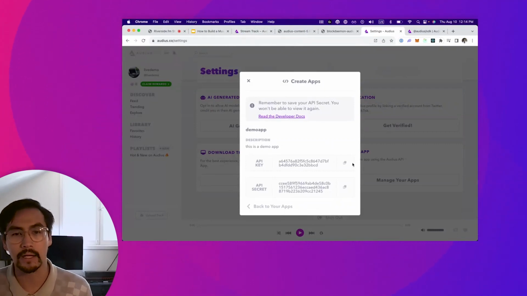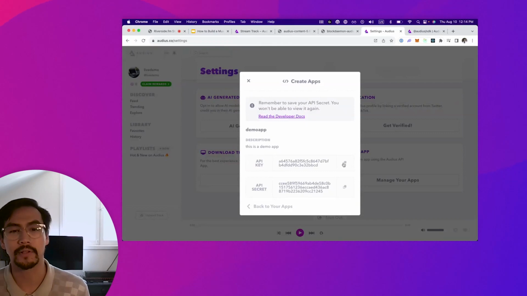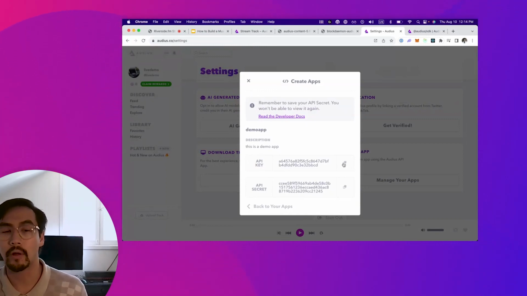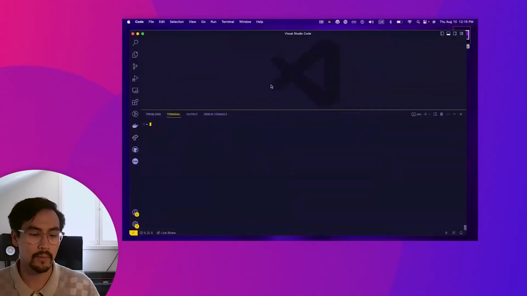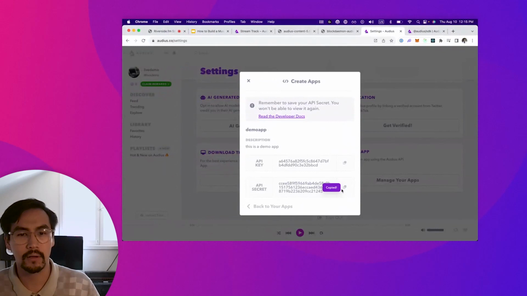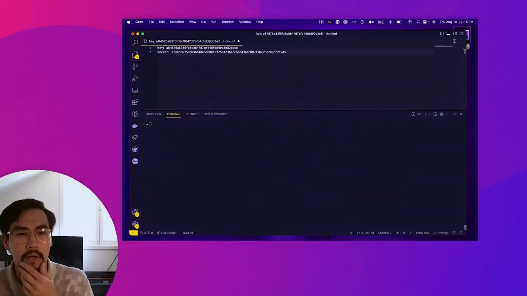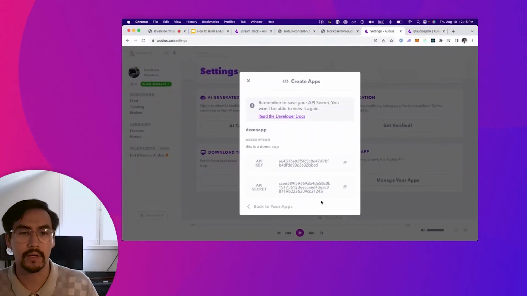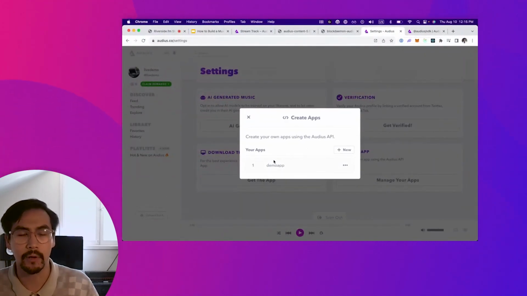So here I have an API key and an API secret. As is typical when you're building third-party apps on top of services, even in the Web 2 landscape, you're given a key and a secret, and the secret is something you want to write down and probably not lose, treat it like a password, and save indefinitely, because at the end of the day, it controls how you're able to write on behalf or interact on behalf of other users. So I'm going to copy this API secret. I'm going to just start a new text file here and paste our key and our secret like so. And then I am going to go back to my apps now that I have these written down, and we have demo app here.